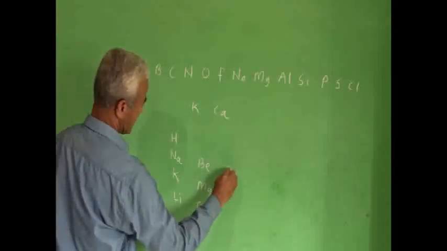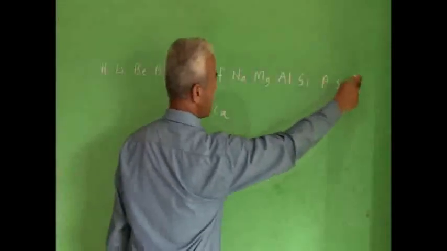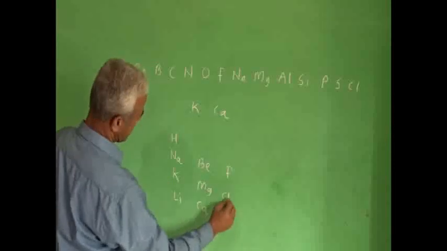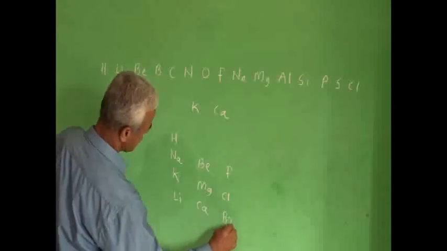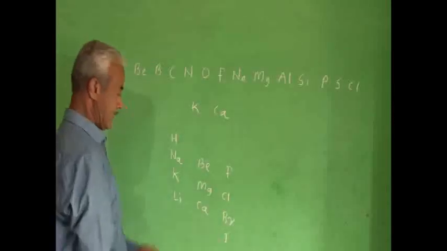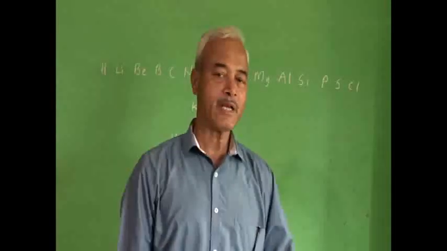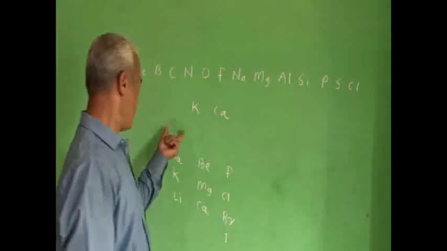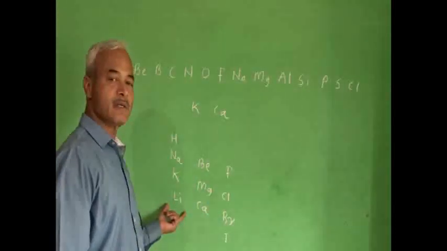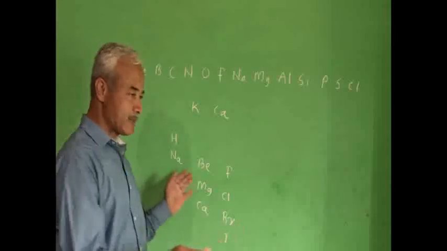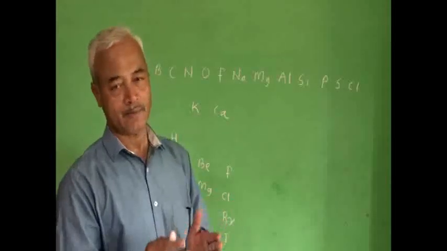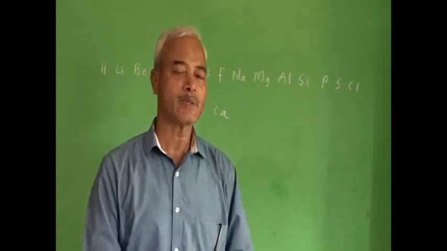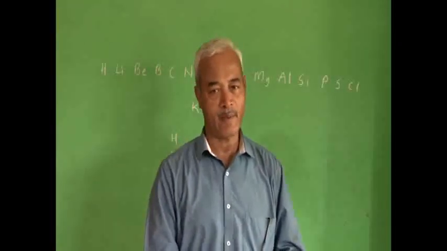Fluorine shows similarity with chlorine. Then fluorine shows similarity with bromine and iodine. So in this way, those elements which show similar properties, he put them into vertical columns, and these columns he joined and formed a table, and this table is known as Mendeleev's periodic table.